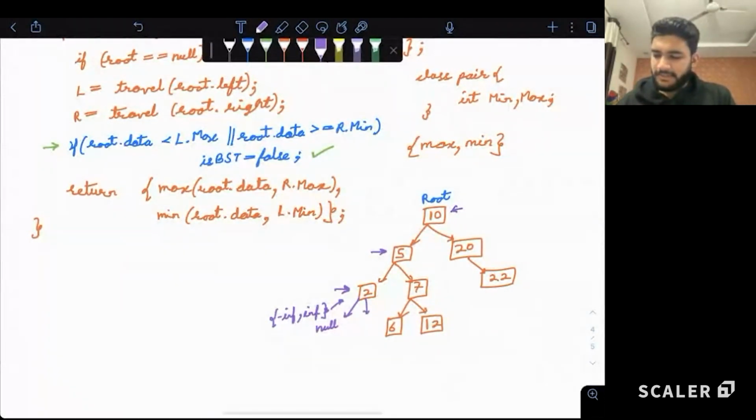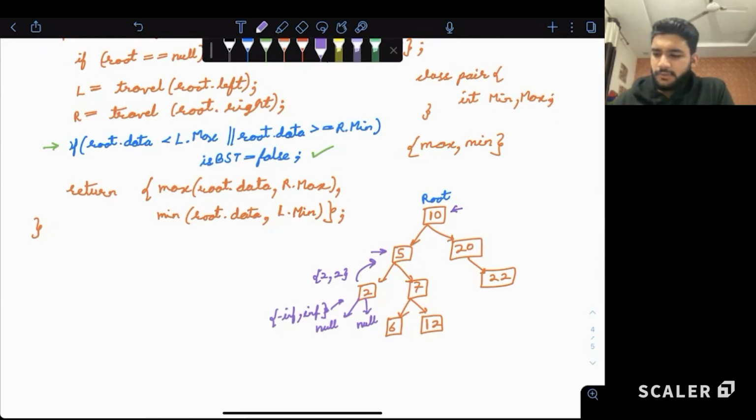Similarly, the right subtree is also null. It will also return the same thing. Now when we return from 2, what is the max and min for this particular subtree 2? Can we say 2 comma 2 should be returned ideally?